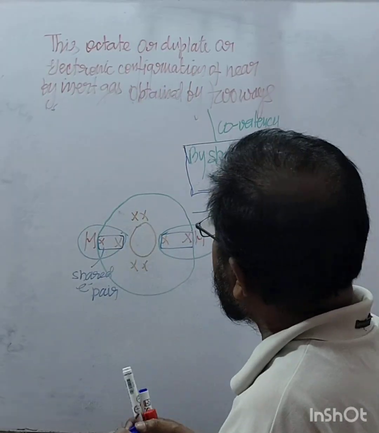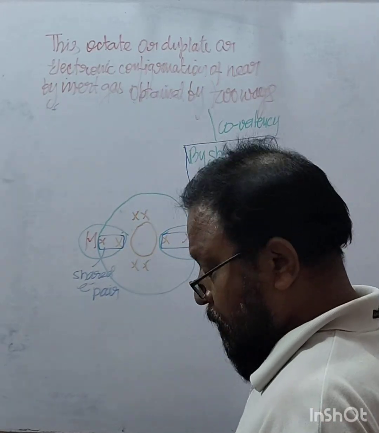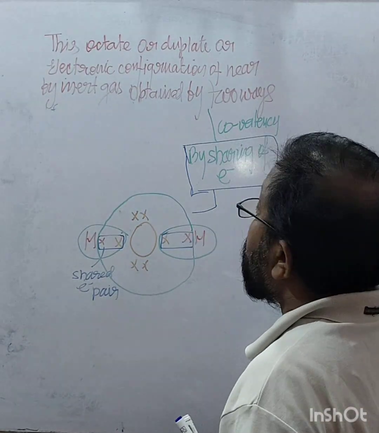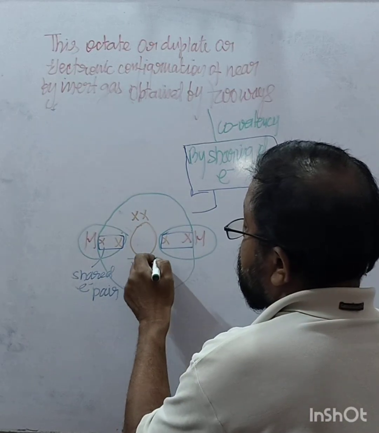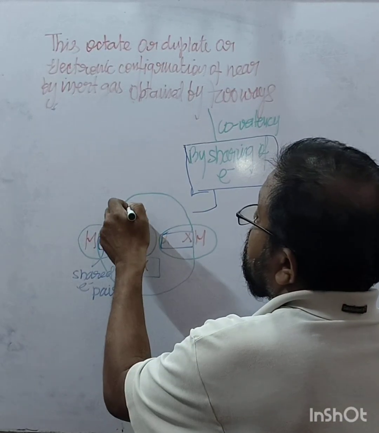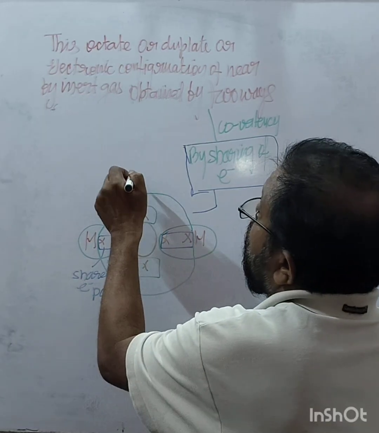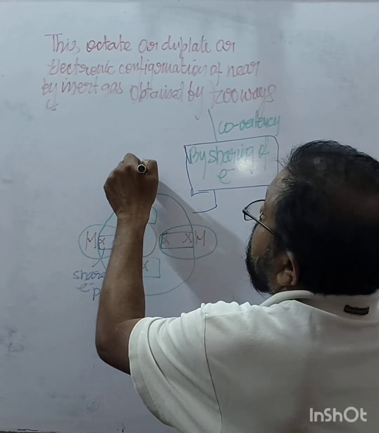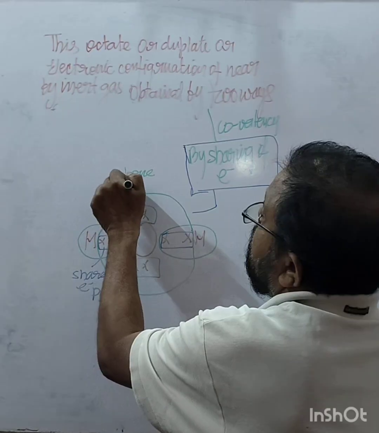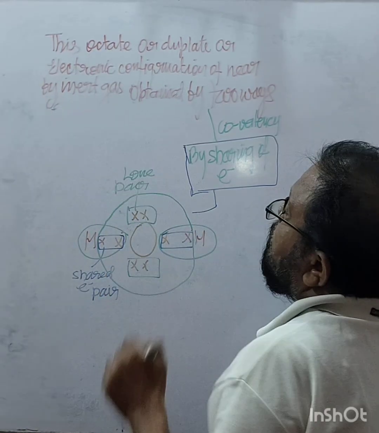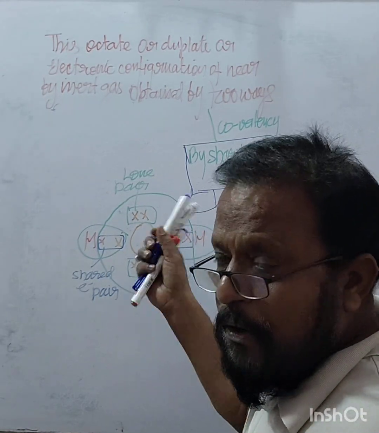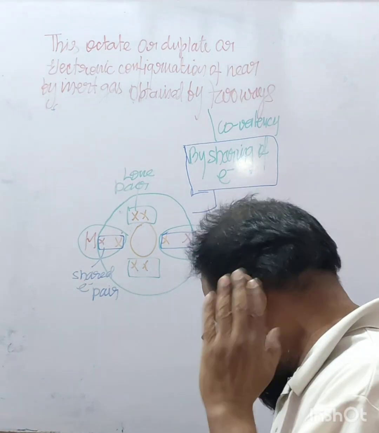And what are these? Lone pairs. They are lone pairs.